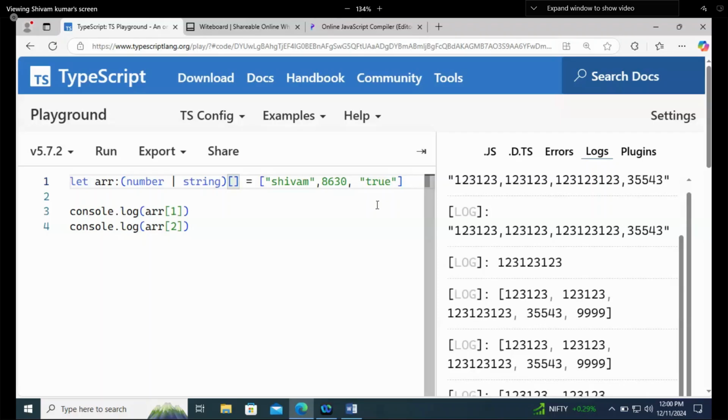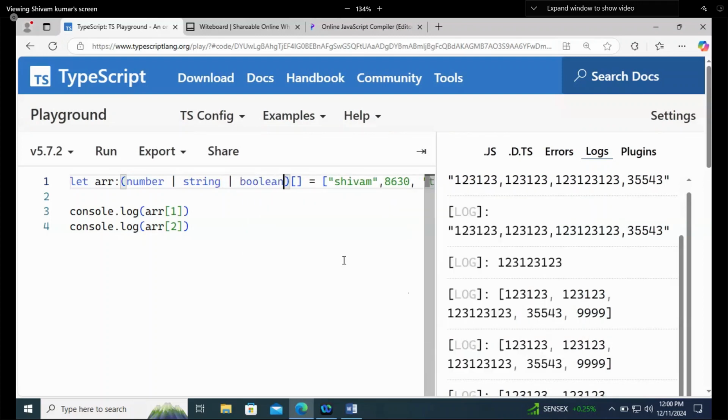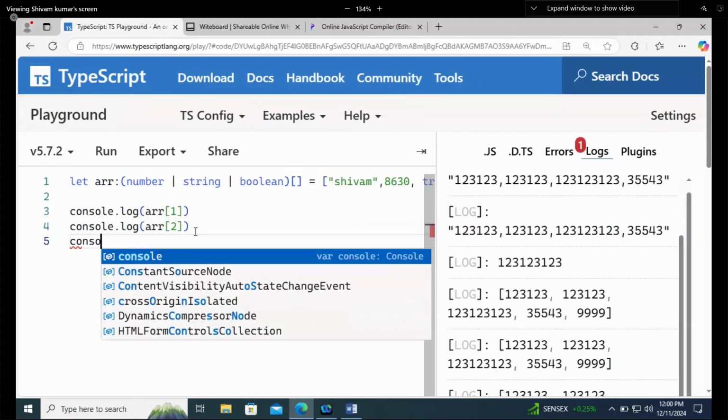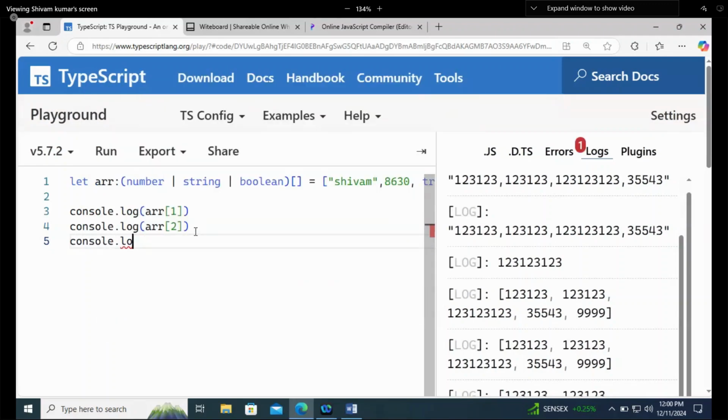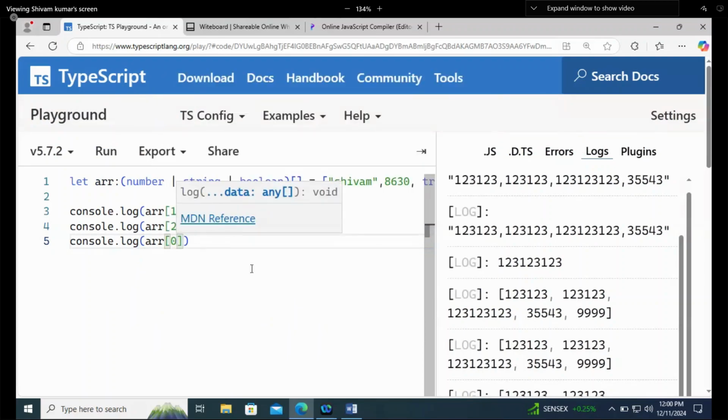These are called mixed arrays. They can store number, or string, or boolean also. So if I am writing boolean, they can store boolean also, and you can provide any boolean value. And now there is no error. They will work fine without any problem. Understood? Let's try to run all the three now. Console.log array of 0, and let's print in the order only.